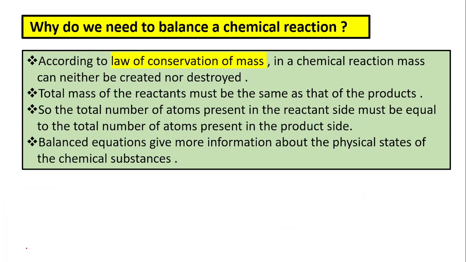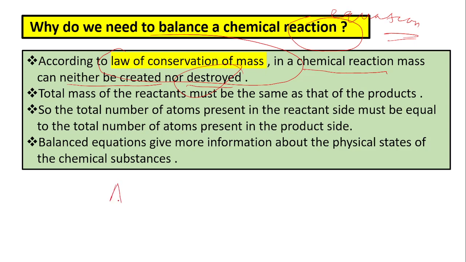Next, we have got a pre-introduction of balanced chemical equations. Then we should know why we need to balance a chemical equation. This is not a reaction, this is an equation. Why do we need to balance a chemical equation? The first reason is the law of conservation of mass. The law of conservation of mass says that in a chemical reaction, mass can neither be created nor destroyed.